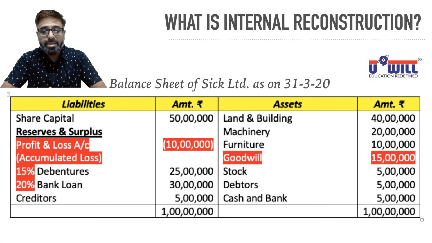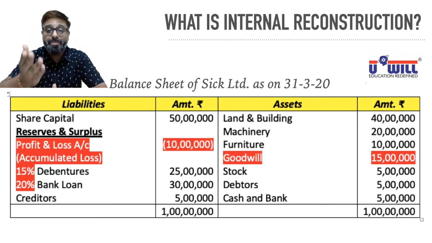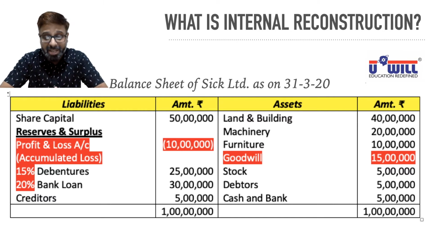We take up this example of balance sheet of SICK Limited. Corona going on, pandemic going on, and SICK word resembles that. So you all must be wondering why at this time again I am going into sickness, but we are talking about the financial position of the company. So balance sheet of SICK Limited as on 31st March 20. Okay, March was the time when Corona just entered into India.